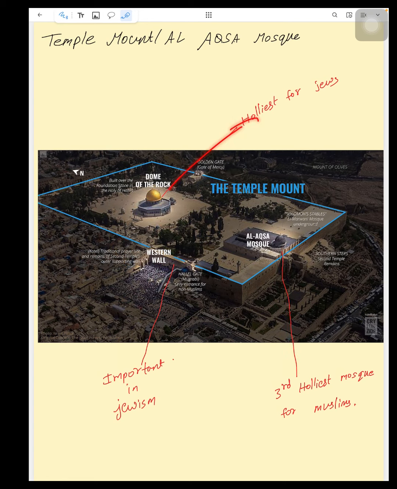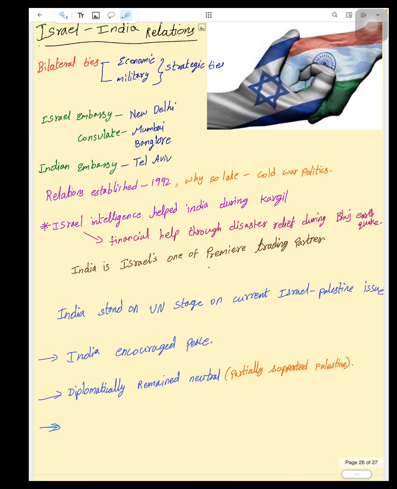So this is the location. At this location, this is a Jewish location and this is a mosque where Muslims come. If you observe, there is no entry here. So the Muslims have to enter through this Western Wall or else through the Golden Gate. Here, as this is a Jewish site, there will be a lot of Jewish people and a lot of Jewish security. And if Muslims have to enter, that will trigger the issue. And this is how the 2021 conflict started.